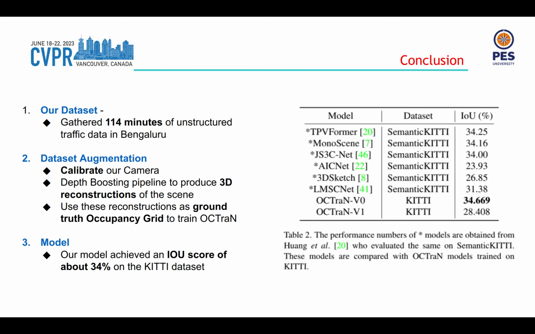To summarize, we have gathered a dataset of about 114 minutes of unstructured traffic in Bengaluru. We have augmented our dataset with our depth boosting pipeline to generate 3D depth labels. Finally, through our ablation study of our occupancy network, we achieve an IOU of about 34% on the KITTI dataset, which is comparable to current state-of-the-art architectures.